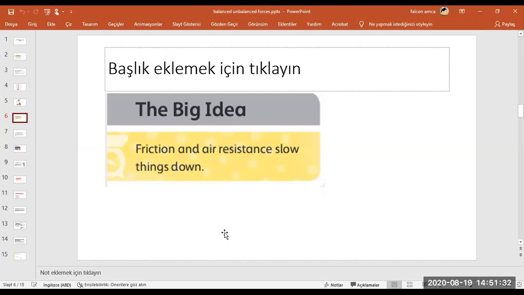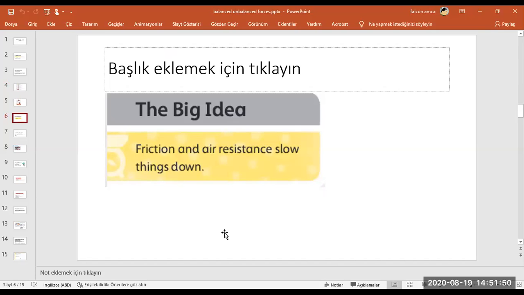Who can define friction? Yes, you can use simple words. You don't need to use all the definitions from the book. When I say friction, what do you understand? Who will answer?